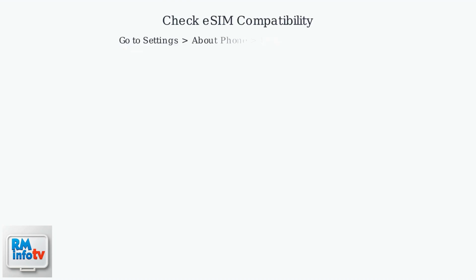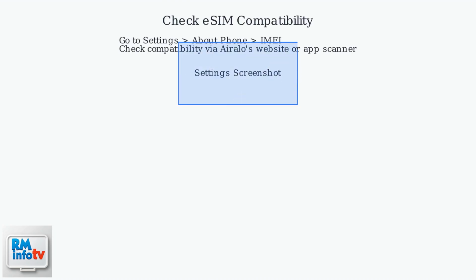First, confirm your Android device supports eSIM. Go to Settings, then About Phone, then IMEI. Check for eSIM compatibility using Airalo's website or app scanner.